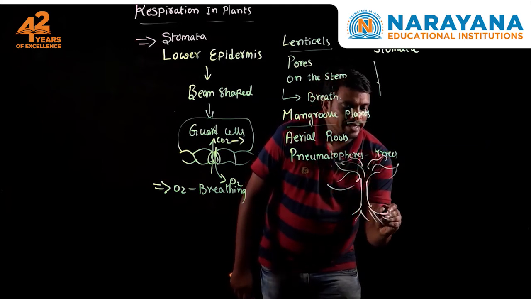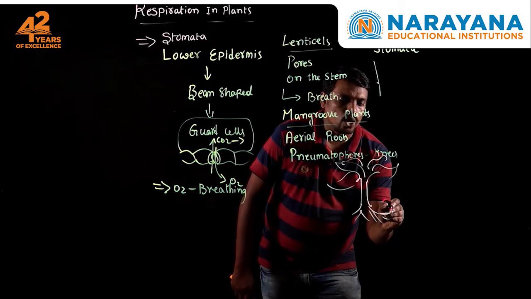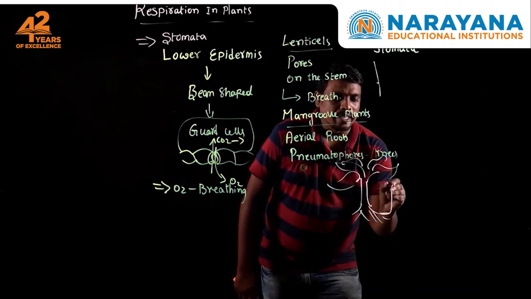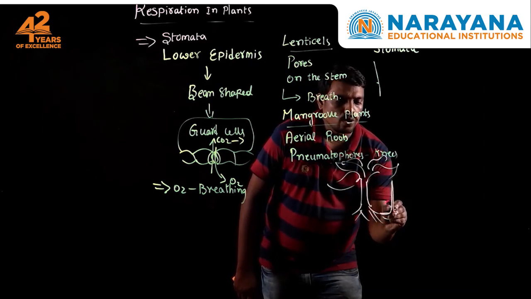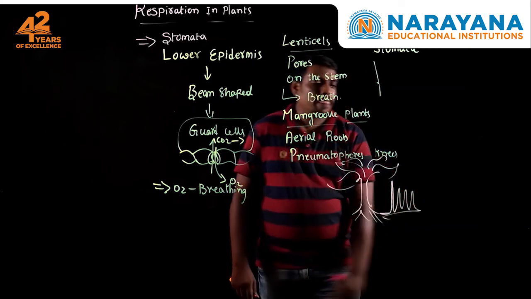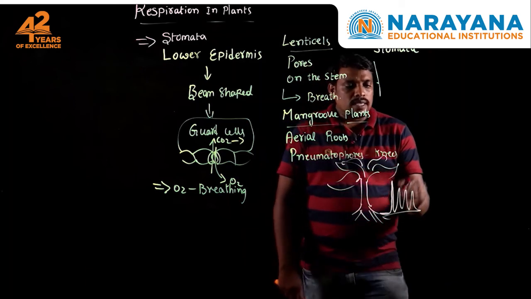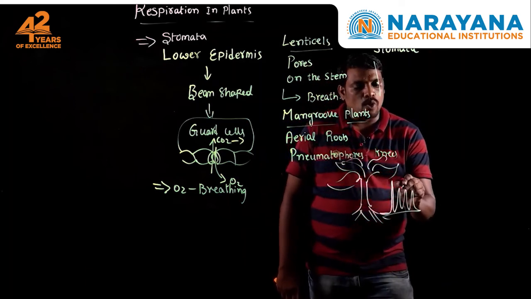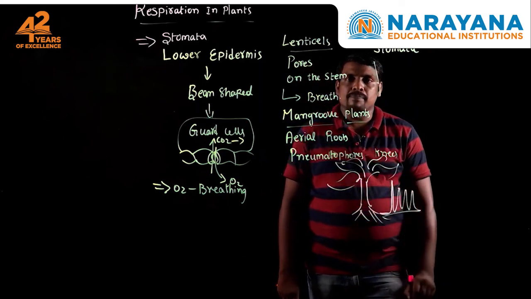So from the underground roots to the aerial surface, roots grow and form pneumatophores or aerial roots. These aerial roots have tiny openings at their tip.